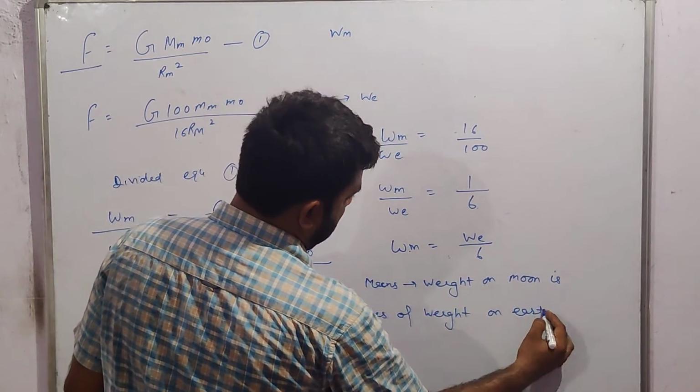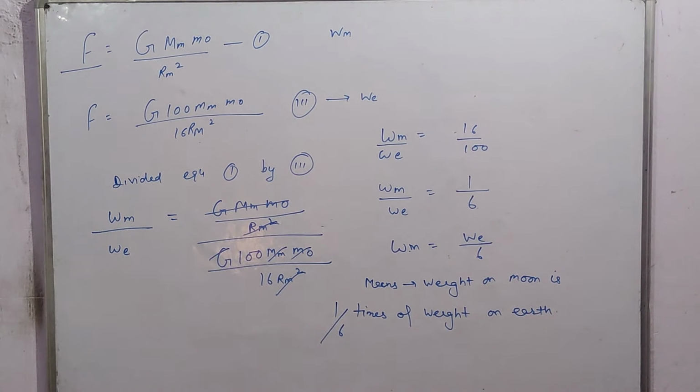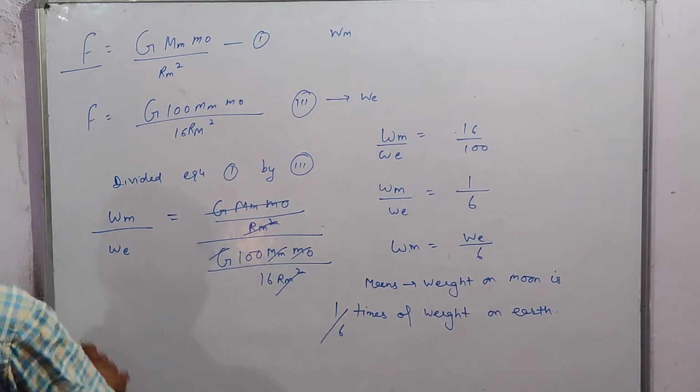This is the comparison between the weight of a body on the earth and the weight of the body on the moon.